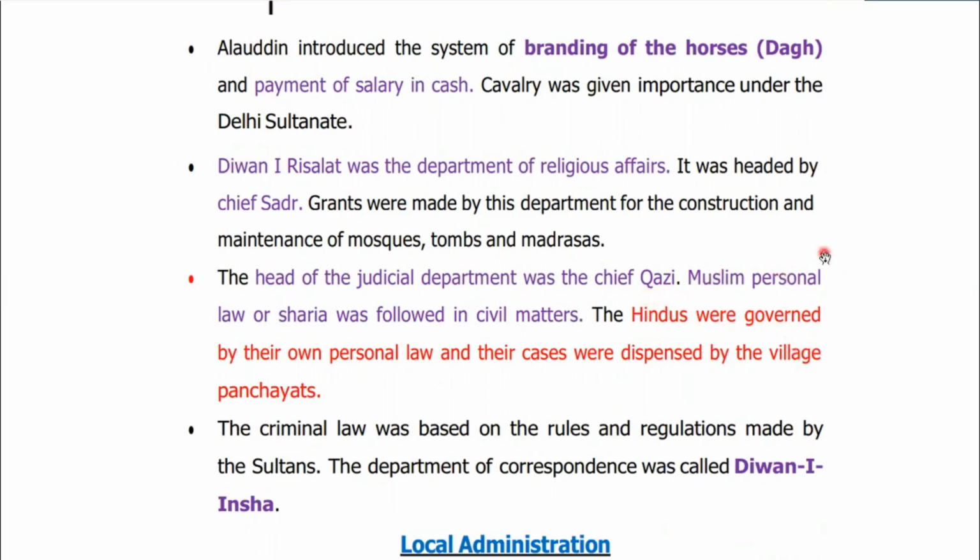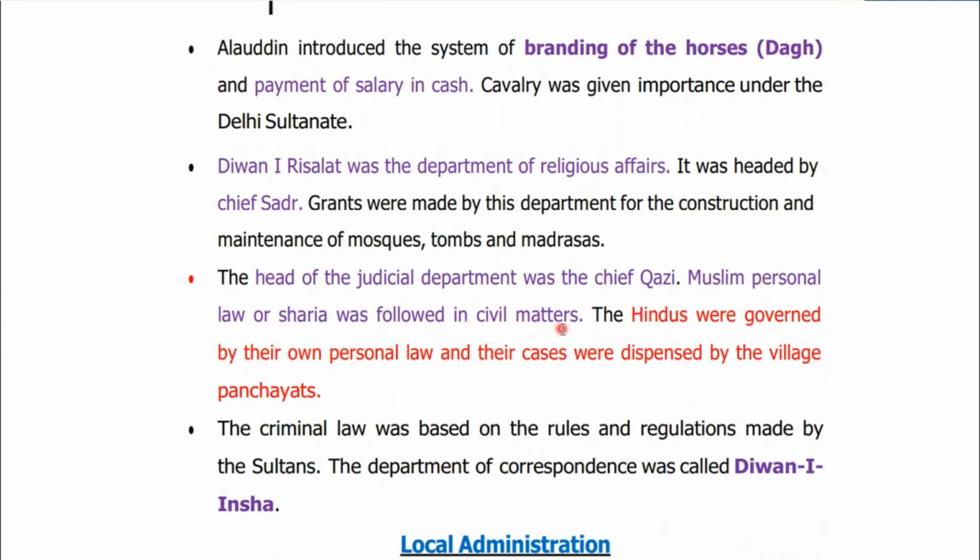This point is going to be very, very important and significant. In fact, you can find this statement in many of the test series in the market. So please pay attention. Muslim personal law or Sharia was followed in civil matters.